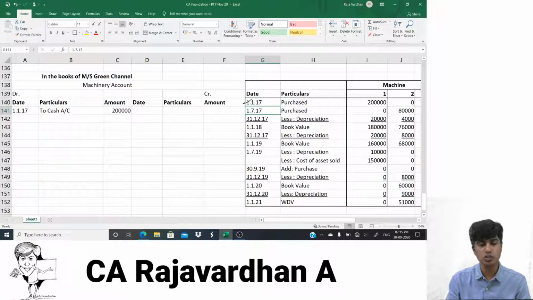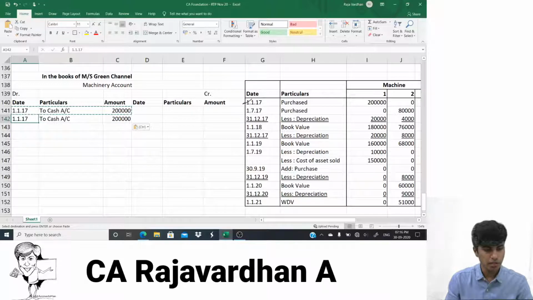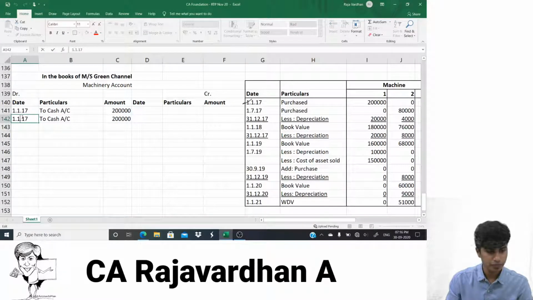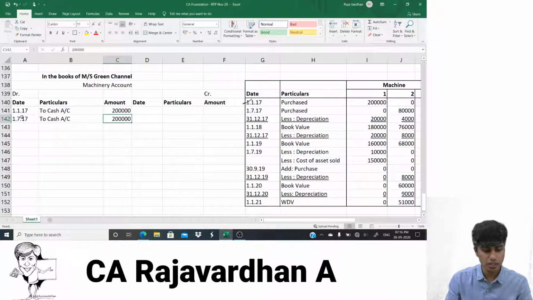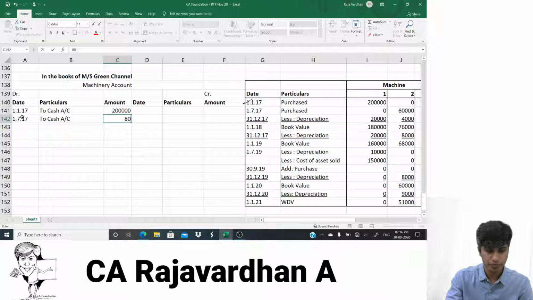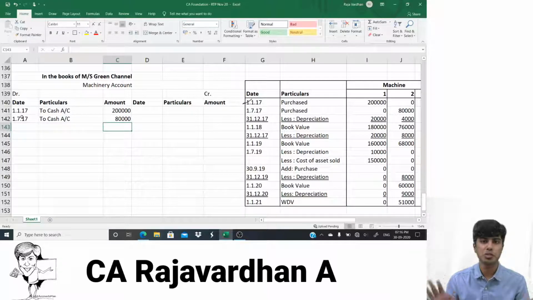There is again a purchase on 1st of July 2017. So we'll do the same thing, but this time the amount is 80,000. So I will do Control C, Control V, but I would have to change the date. It is as on what date? 1st of July 17, and the amount is 80,000 rupees. Perfect. We're done with the second transaction also. Now we're going to the third transaction.